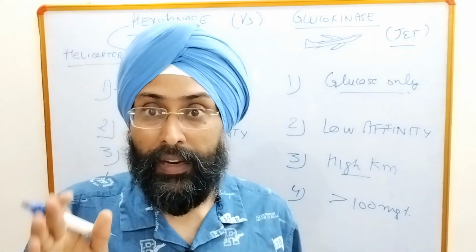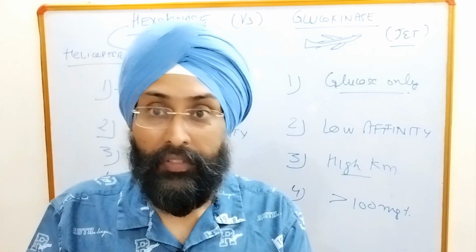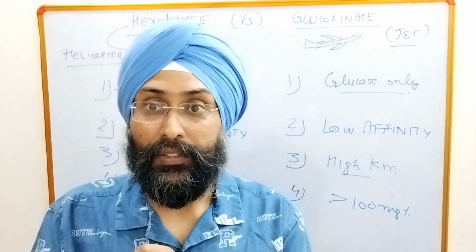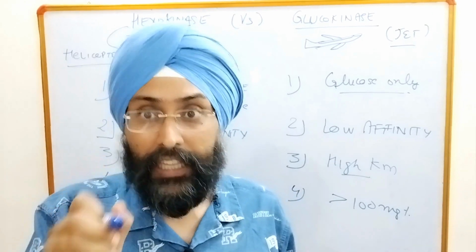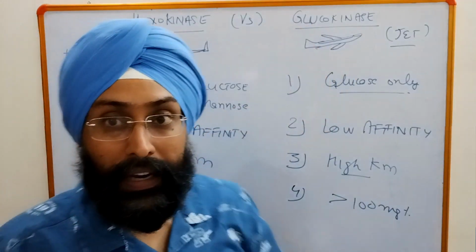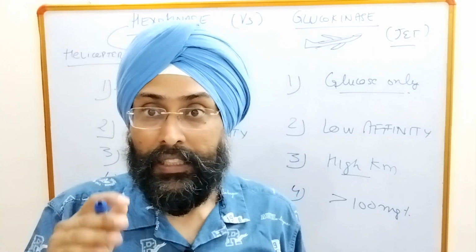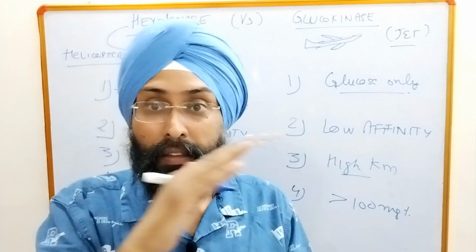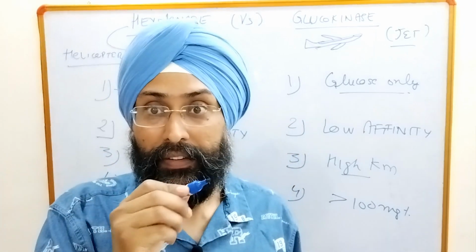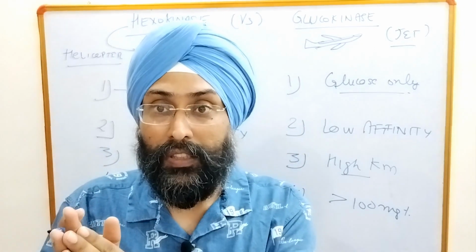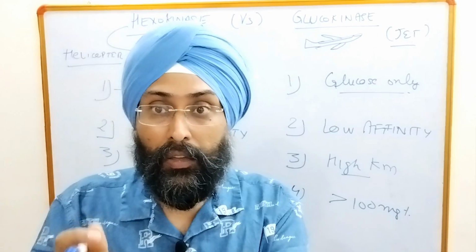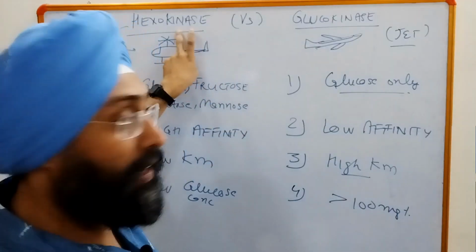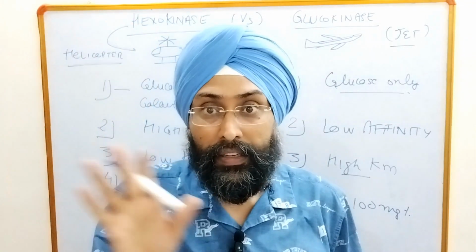So when blood glucose concentration increases above 100 milligram per cent and there is a well fed state, at that time the jet will come into action, that is our glucokinase. Glucokinase will take a large number of glucose molecules and it can fly after takeoff on the runway. So when blood glucose concentration is above 100, glucokinase will work, and when it is low concentration, hexokinase will work. So that makes a difference.